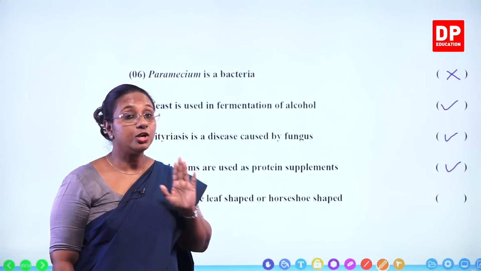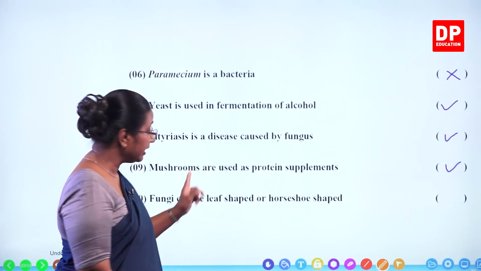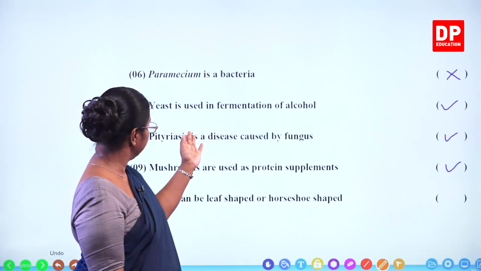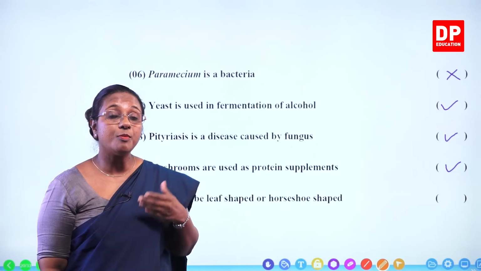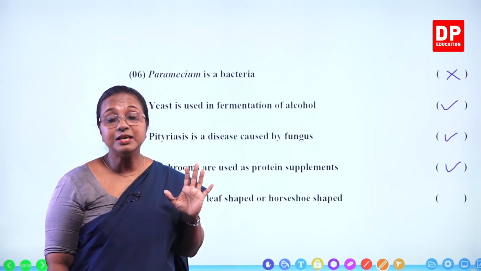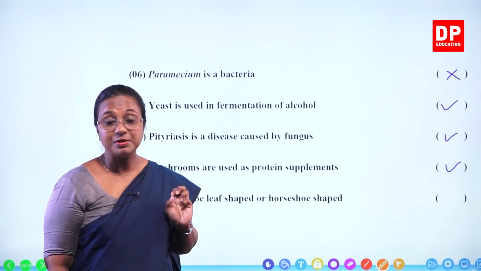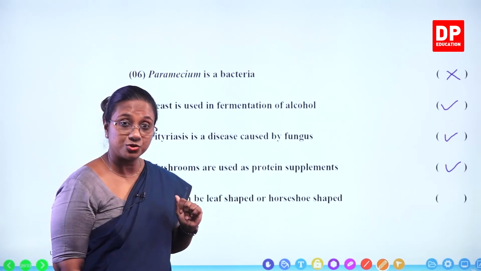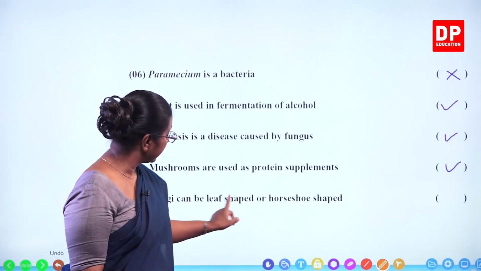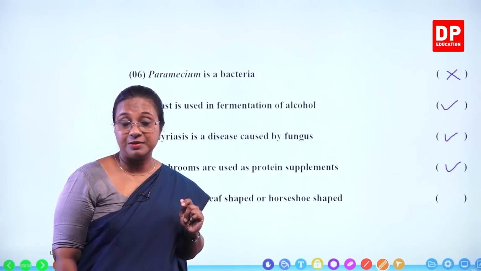So, fungi can be leaf-shaped or horseshoe-shaped. Is that correct? No. Why? Because fungi are either unicellular, yeast, or they can be in the form of mycelium. Only the reproductive structures are visible to the naked eye, for example, mushroom.